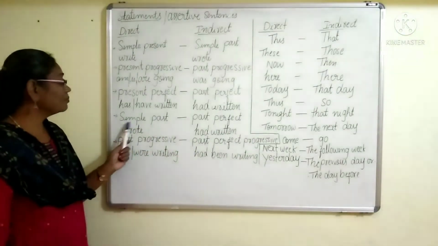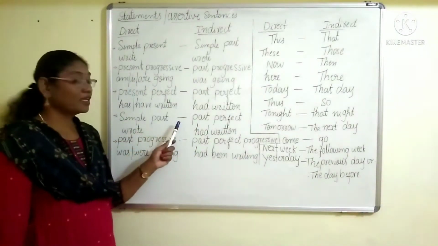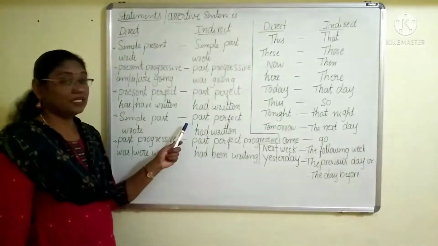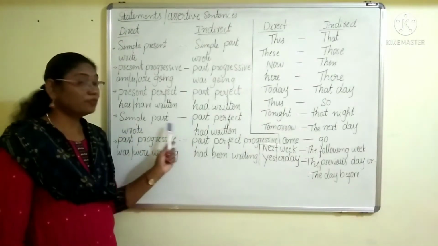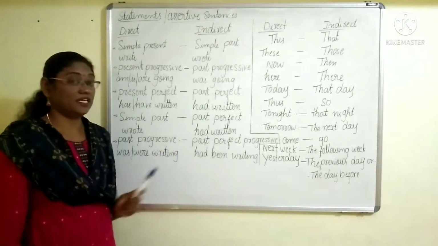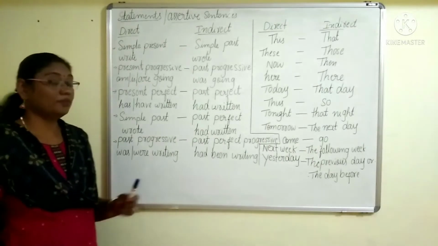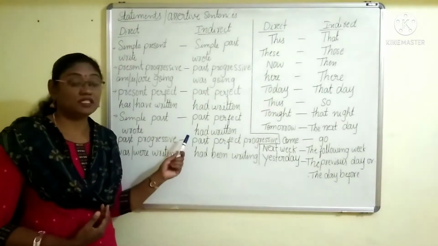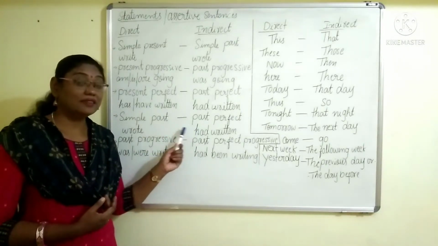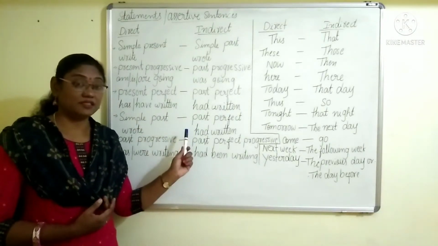Next, simple past tense. See here, you must be very careful while changing this, because simple past will change into past perfect tense. Okay, why I am focusing on this is that most of the children make mistakes in this type of sentences.